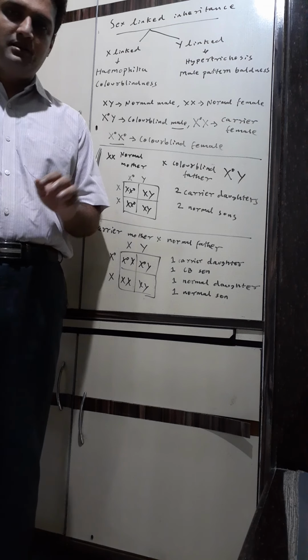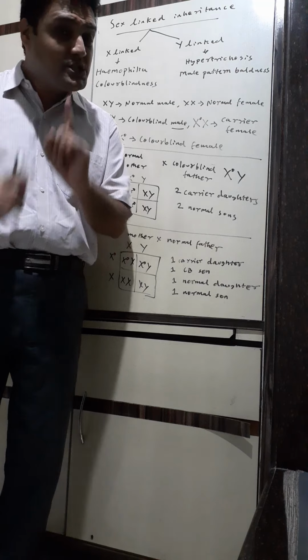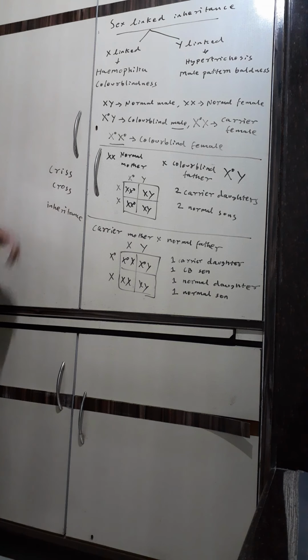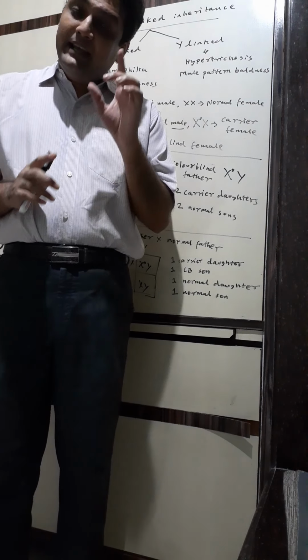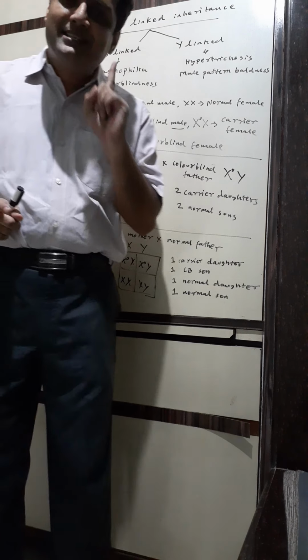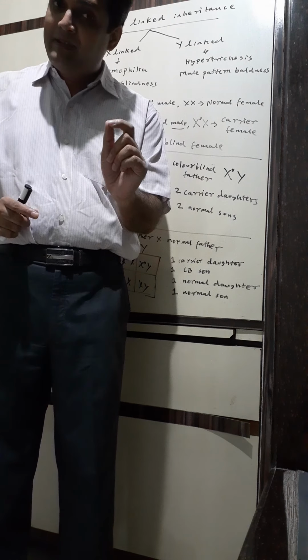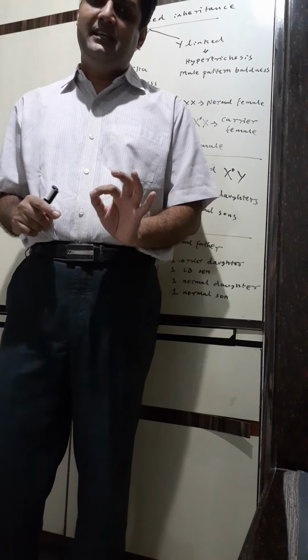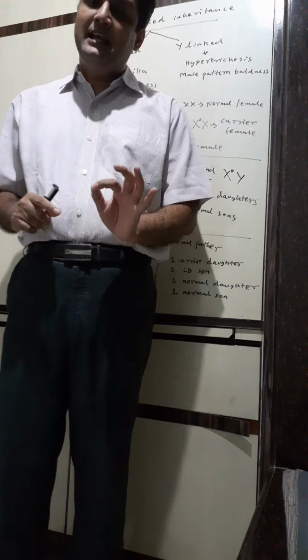Now what do you mean by crisscross inheritance? Crisscross inheritance, look at this, crisscross. It is applicable only in X-linked inheritance. Remember, this recessive defective gene can go from the carrier mother to her son.